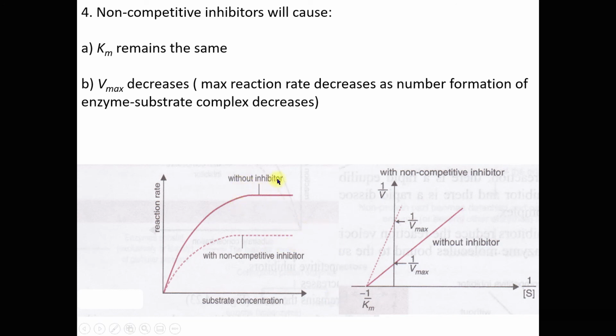Without inhibitor, you can see the Vmax is quite high, but with the non-competitive inhibitor, the Vmax decreases. And in the Lineweaver-Burk plot, without inhibitor this is the Vmax, but with the presence of the inhibitor, this is the Vmax, which decreases.